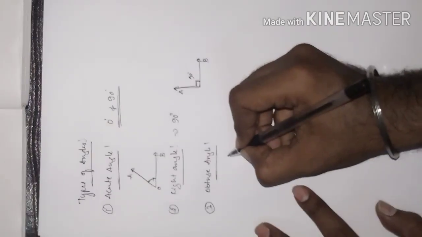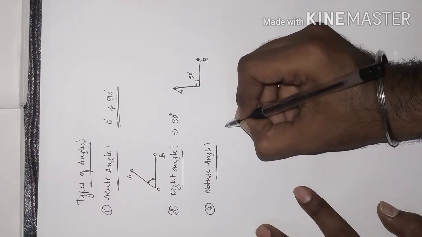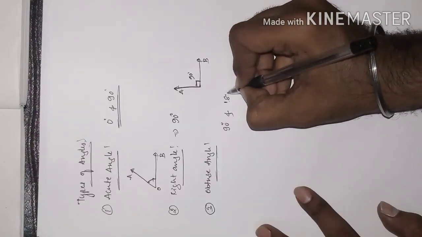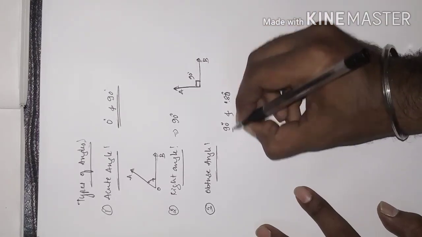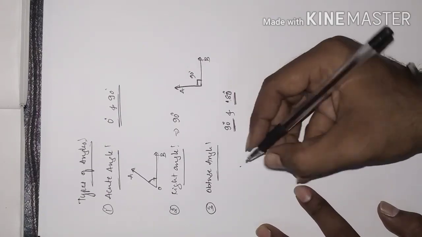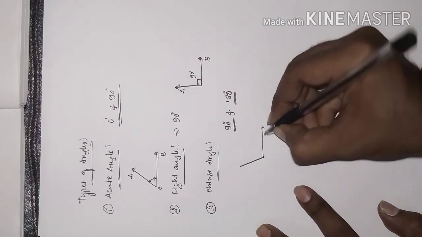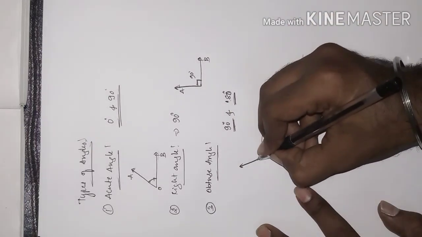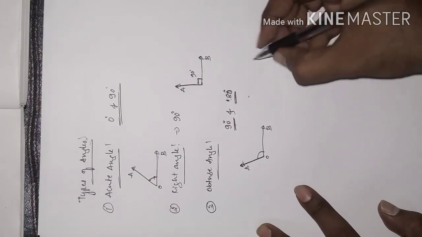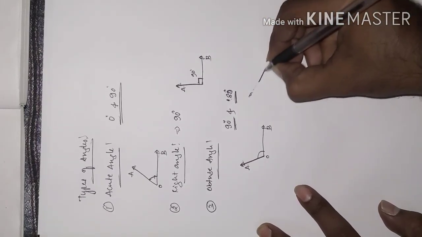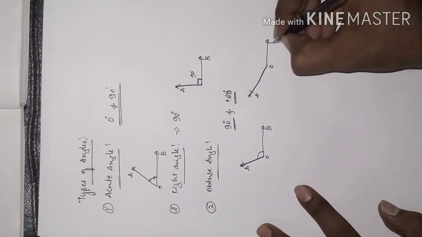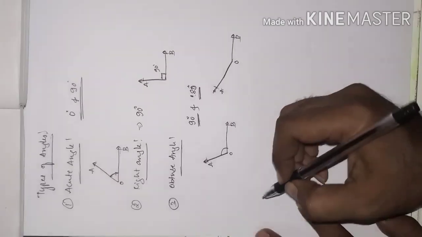An obtuse angle measures more than 90 degrees and less than 180 degrees, lying between 90 degrees and 180 degrees. You can make it this much also. O, A, and this. So it is an obtuse angle.